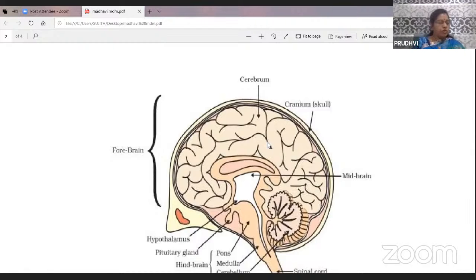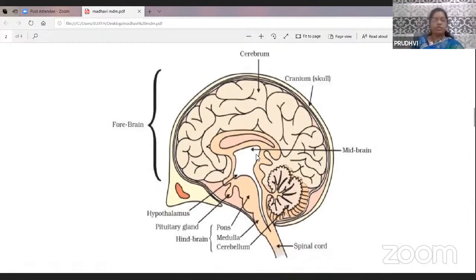Okay. Now we see about the functions of the cerebrum. What are the functions of the cerebrum?